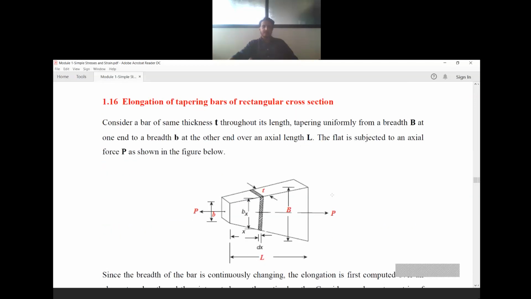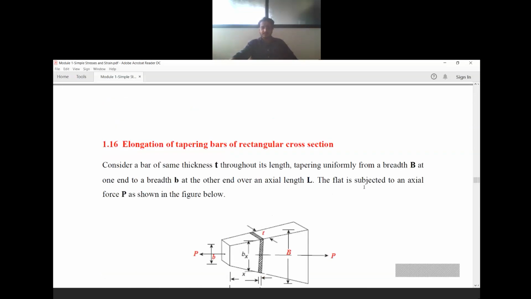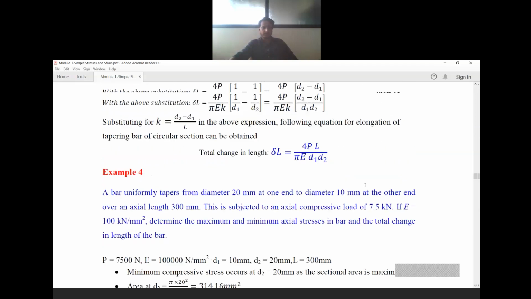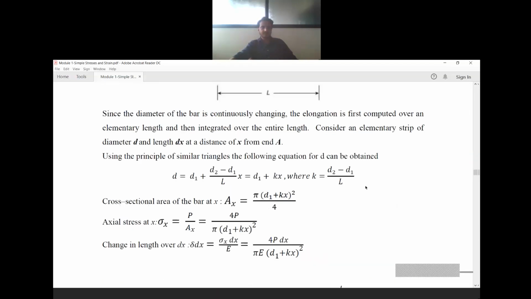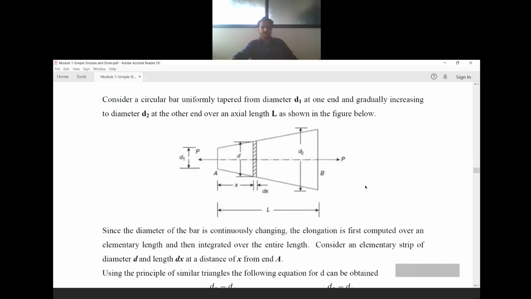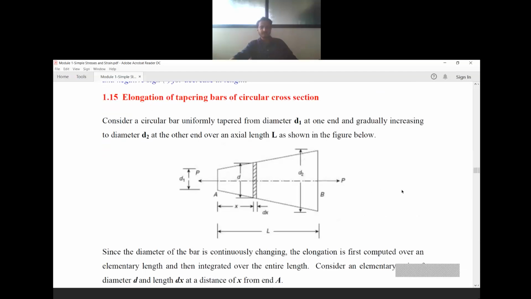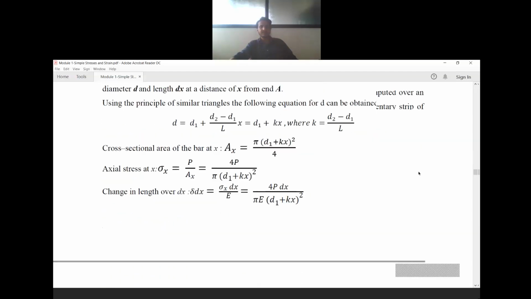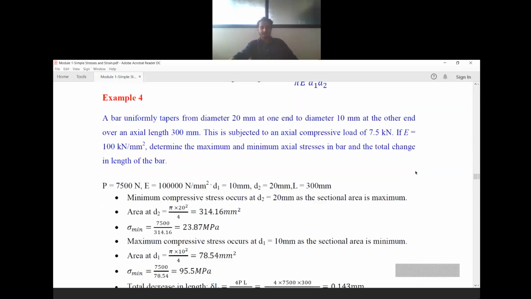Next, we shall do the derivation for tapering bars of rectangular cross section, and then we will do some problems with that. As for today, I believe we practice these things: the derivation of elongation of tapering bars of circular cross section, and this example problem.